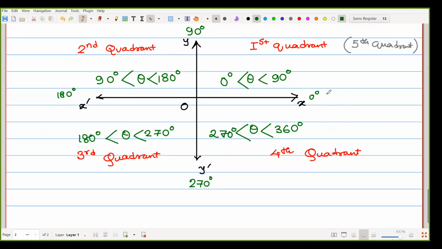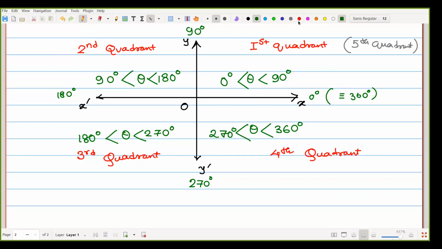Whichever is our 0 degree, that is also treated as 360 degree, because already we have known that. So from first quadrant, second quadrant, third quadrant, fourth quadrant, in that way, we can proceed with the rotation or the measurement of angle.